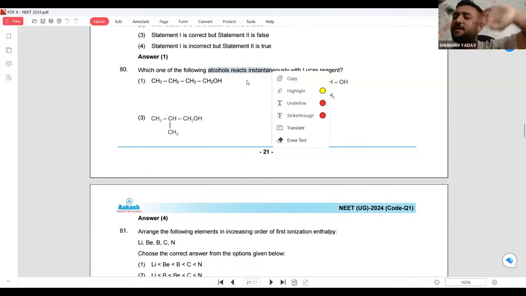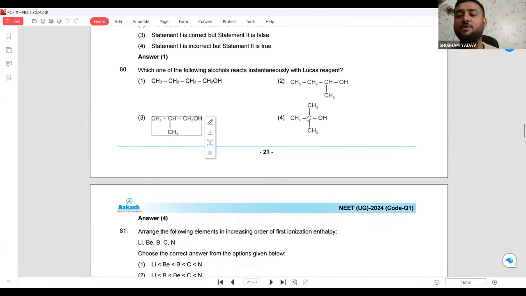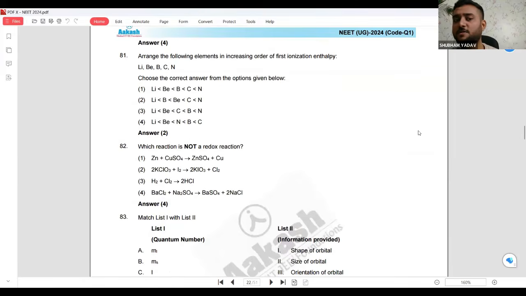2 degree is better than that. 3rd degree is much better than that. 4 degree is the highest. So we will see, this is a 4 degree carbon. It will give a very better and a very beautiful Lucas reaction. Samajh mein aa raha? How to study chemistry? It is easy. You people are not studying.